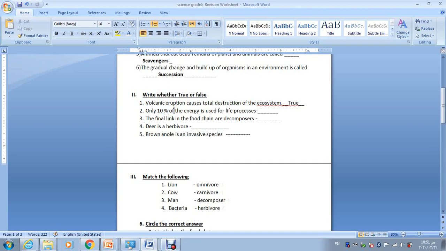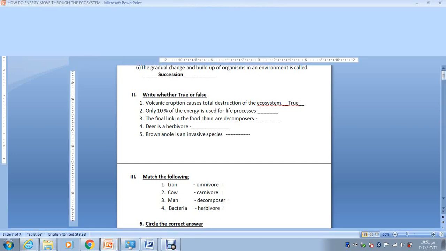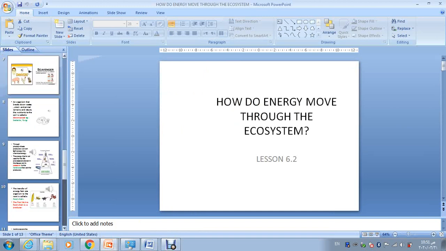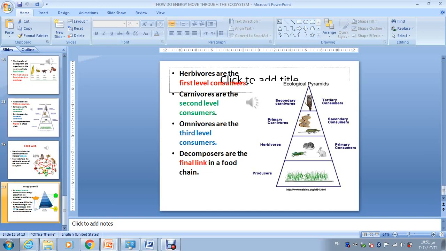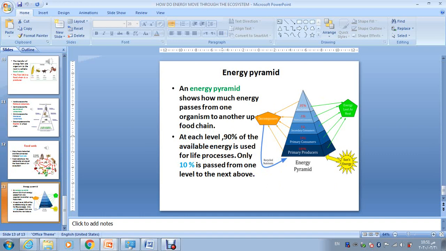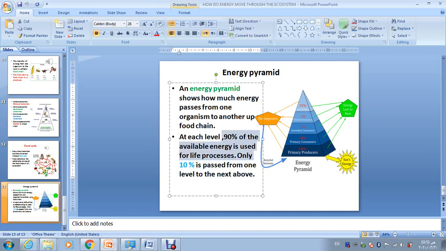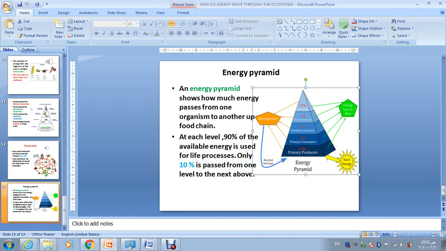Only 10% of energy is used for life processes. Let's check. I know that the answer is not correct, but how much is used for life processes? Let's see the lesson: how does energy move through the ecosystem? Remember here, the last slide, we said that 90% of the available energy is used for life processes and only 10% is passed from one level to another.